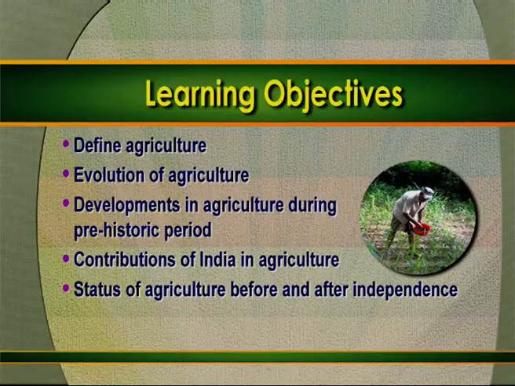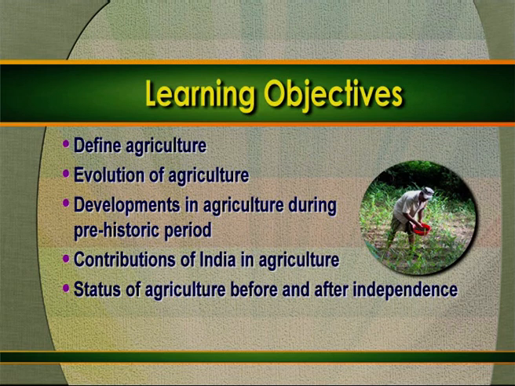And evolution of agriculture started with the inception of civilization. In this session, we are going to cover the meaning of agriculture and we will discuss how agriculture evolved over the period. Then we will identify the developments in agriculture during prehistoric period. And then we will also identify the contribution of India in agricultural development. Then we will also see the status of agriculture before and after independence.